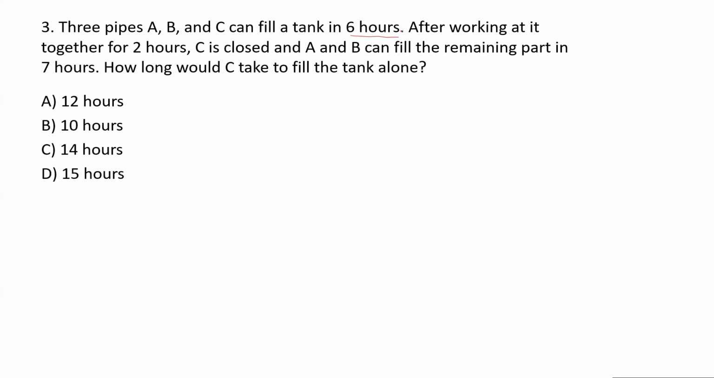So it is a bit different. The combined filling rate is given. After working together for 2 hours, all 3 pipes are opened for 2 hours and then C is closed. So this is the scenario. Okay, let's read the problem further. C is closed and A and B can fill the remaining part in 7 hours.